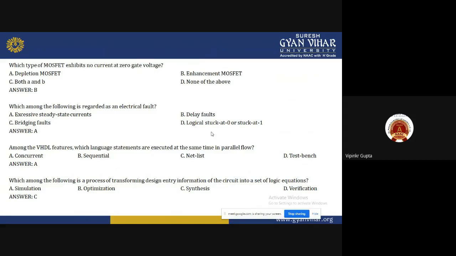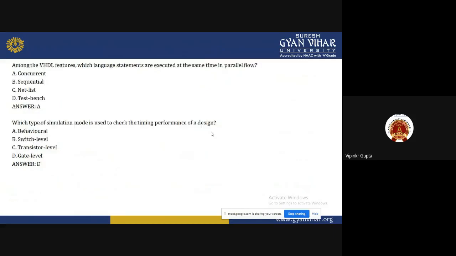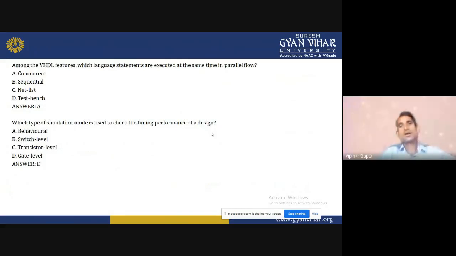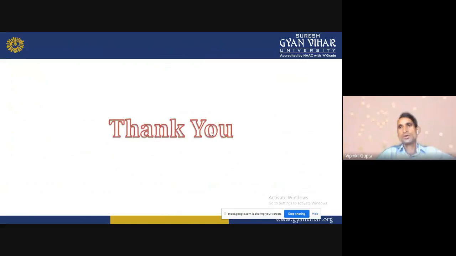Which among the following is the process of transforming design entry information of the circuit into a set of logic equations? That is synthesis. Which type of simulation mode is used to check the timing performance of the design? That is gate level.